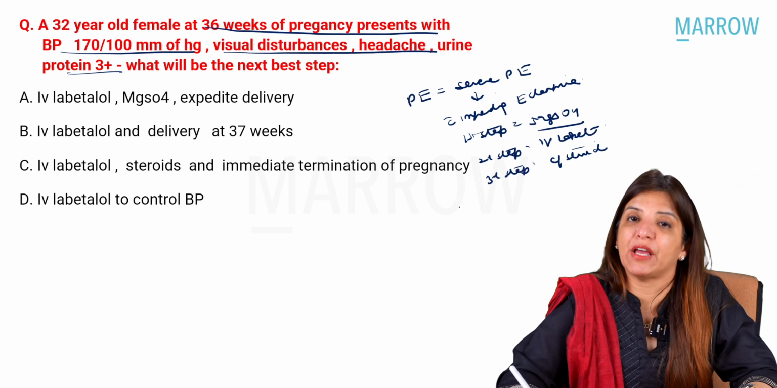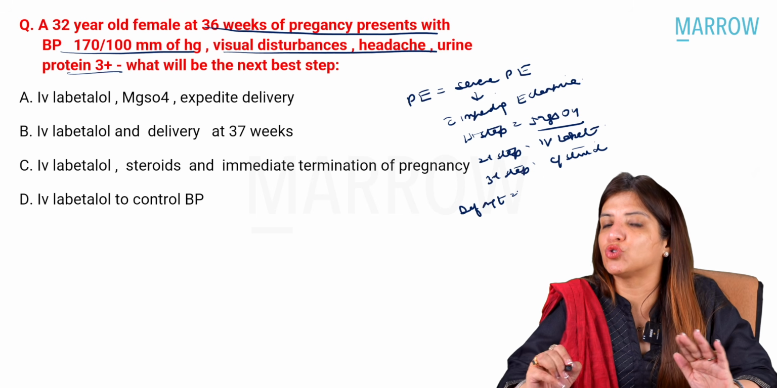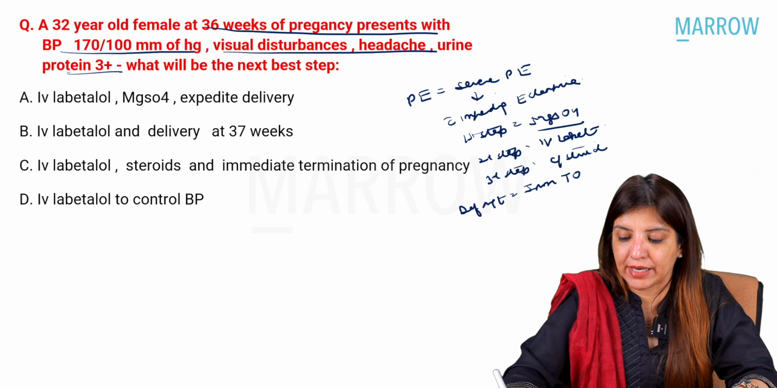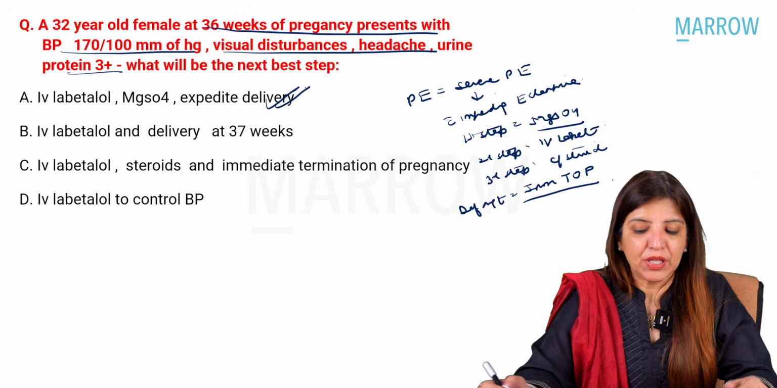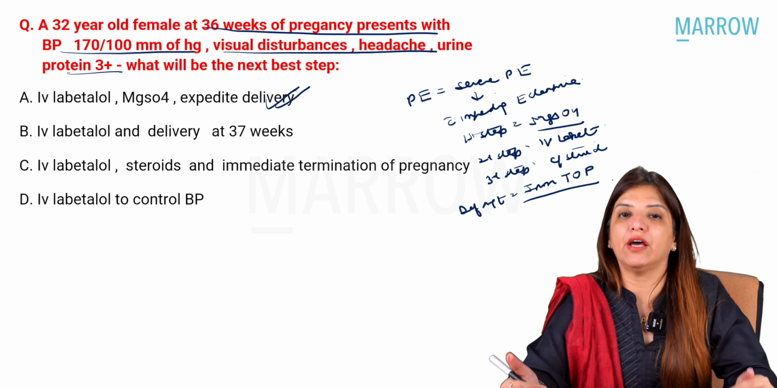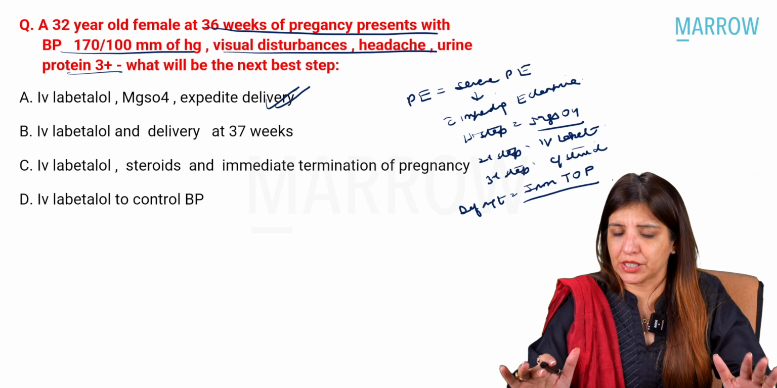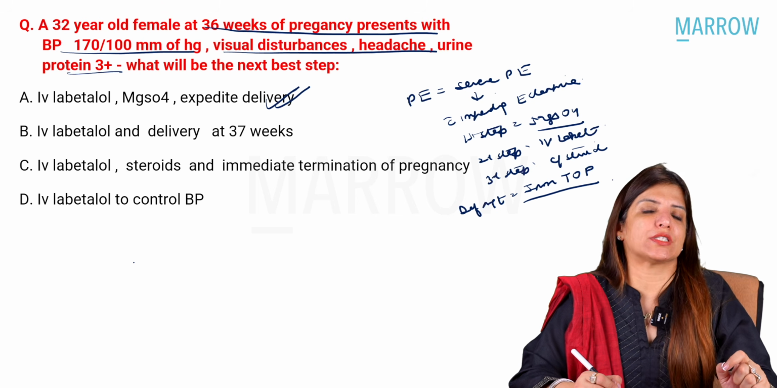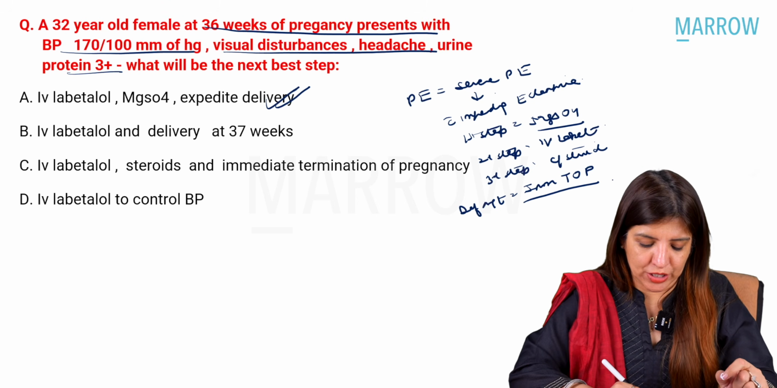And then my definitive management in impending eclampsia, you don't have to wait. You have to go for immediate termination of pregnancy. Right, so over here the answer is option A. Right, corticosteroids are essential, but more important is labetalol and magnesium sulfate. Magnesium sulfate being the top priority, right? You can't wait to deliver at 37 weeks. Why? Because it's a case of impending eclampsia. In impending eclampsia, you have to deliver immediately.